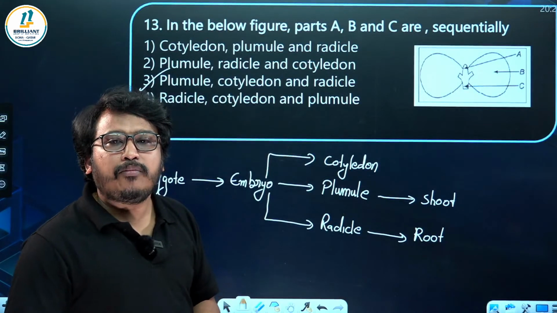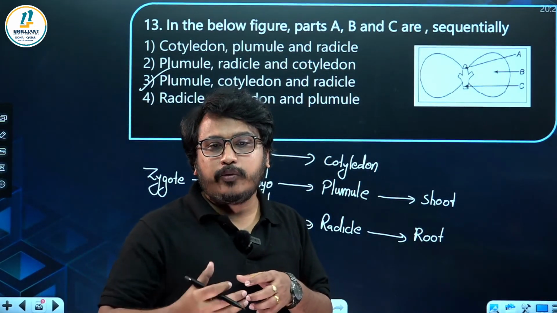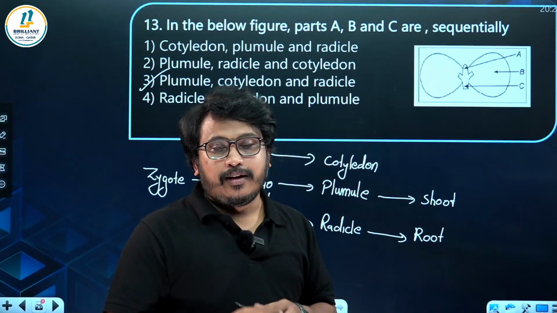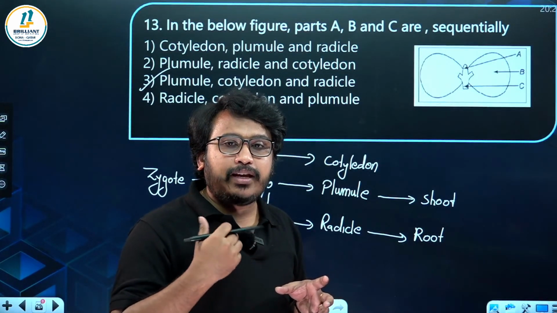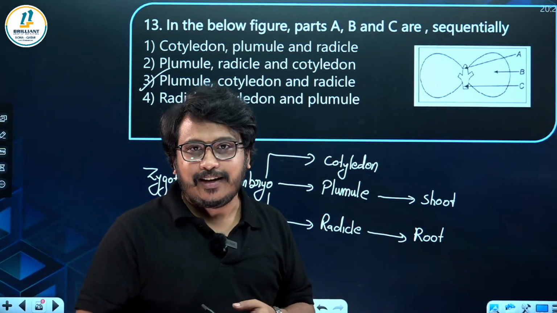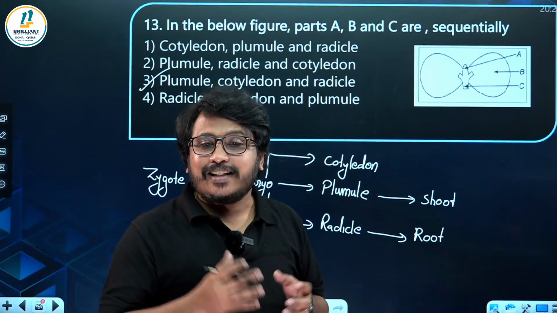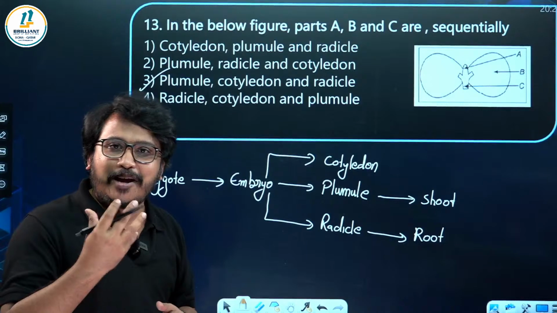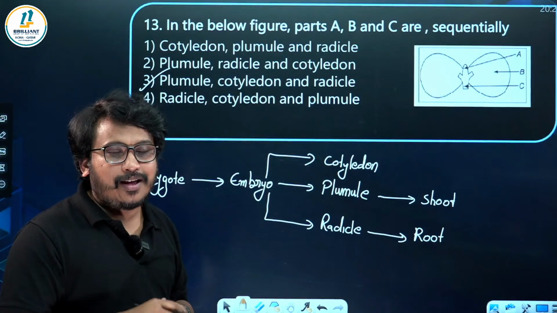Endosperm is actually formed from the polar nucleus and the second germ cell given by the pollen grain. That endosperm will be providing nutrition to this developing embryo initially. In dicot plants, the endosperm is completely consumed.